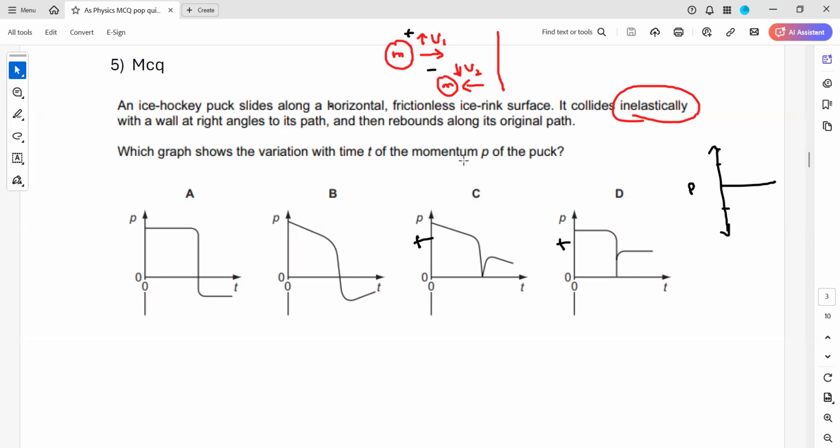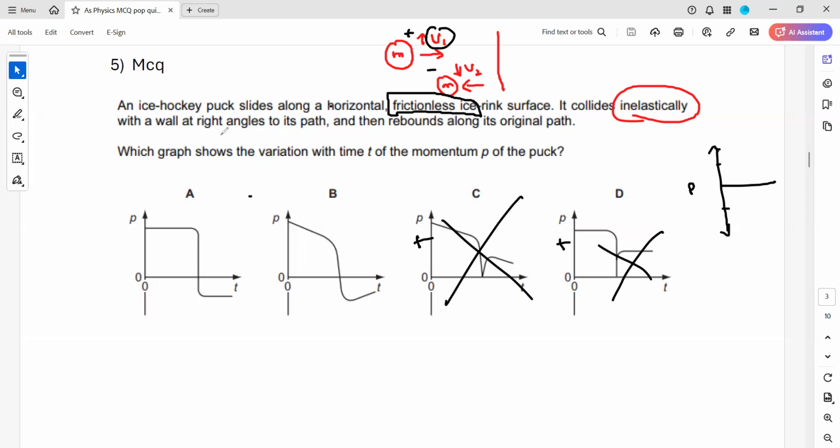So it cannot be C or D. That's totally wrong. We are left with A and B. Now what happened, as they mentioned here, it is moving with a velocity and it rebounds. So the velocity was not changing. As mentioned in the question, it's a frictionless surface. What does this give an indication of? It means it is not slowing down or reducing its speed. If it was not a frictionless surface, what would happen? The velocity would also decrease initially. But because it's frictionless, the velocity will not decrease.